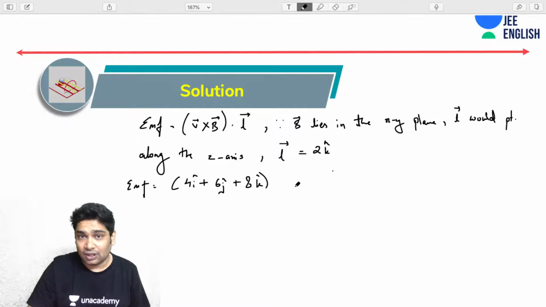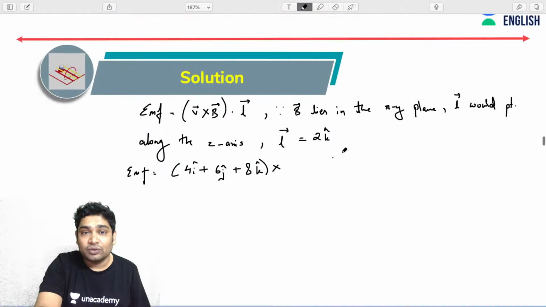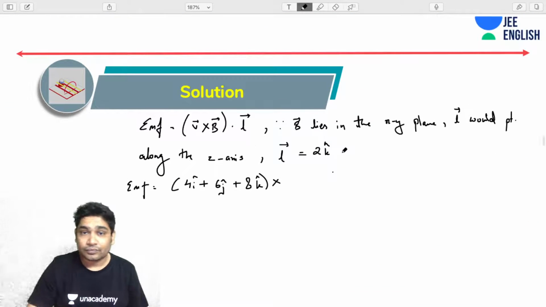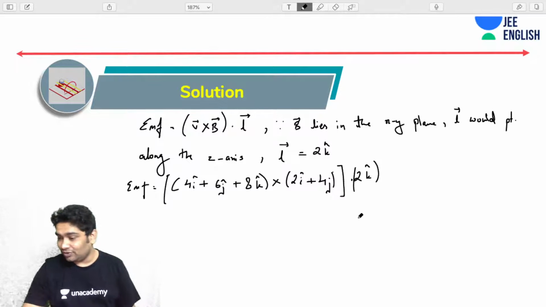Okay, so cross, what do I have? Let's say B vector was 2i plus 4j. So cross 2i plus 4j, and this entire thing with dot of 2k cap. That is what you will get your answer from.